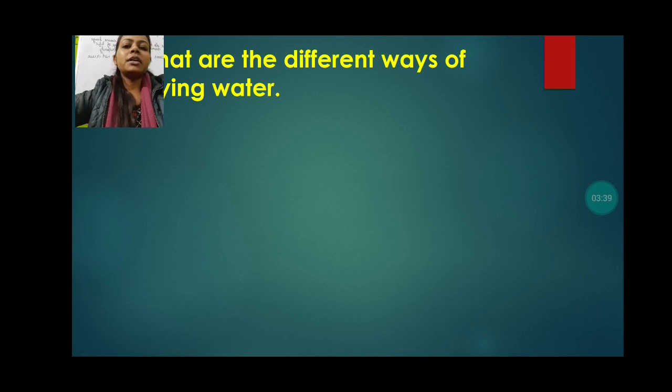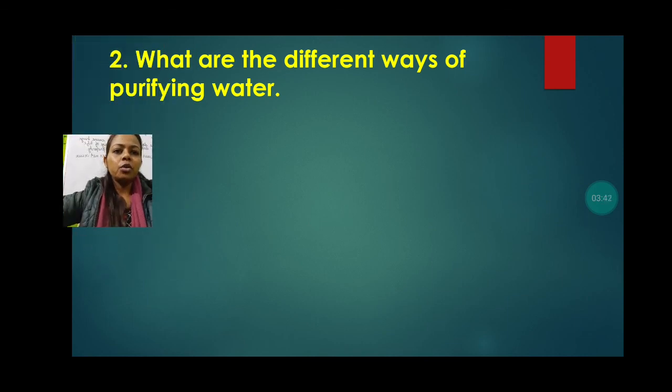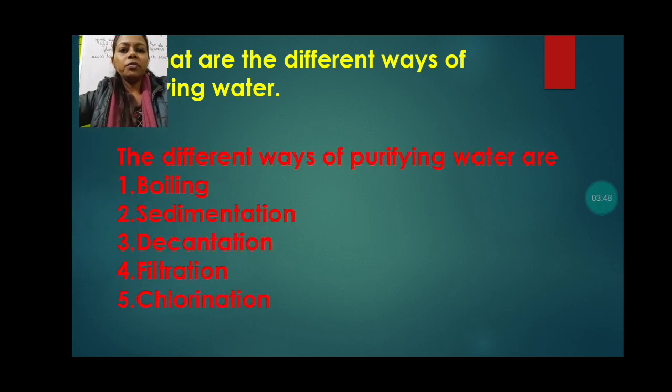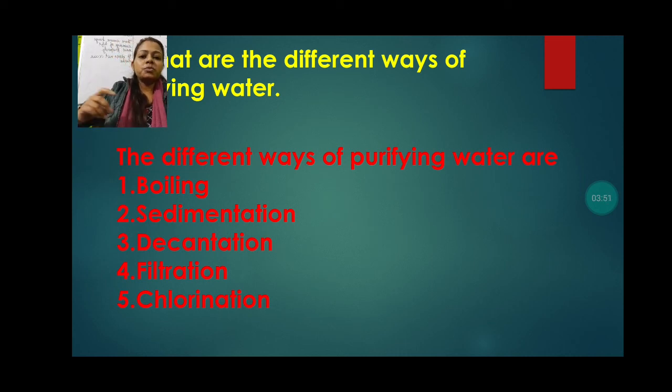The second question is, what are the different ways of purifying the water? You only have to write the names of the purification methods. First is boiling. Boiling is the method in which we boil the water to kill the germs. Some germs can be present in clean looking water also. If we boil for 2 to 3 minutes, then all the germs will die. Next is sedimentation and decantation. Just now we discussed that sedimentation is the process in which we allow the sediments to settle down on the bottom of the container, whereas decantation is pouring the separated clean water into another container.